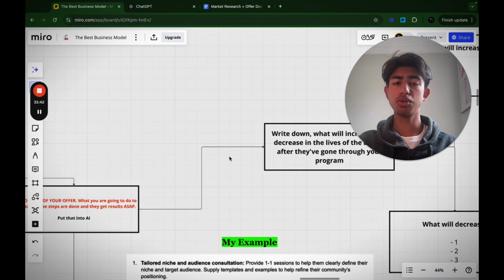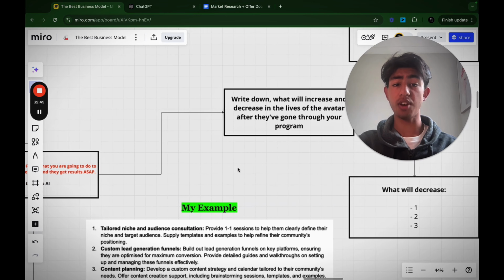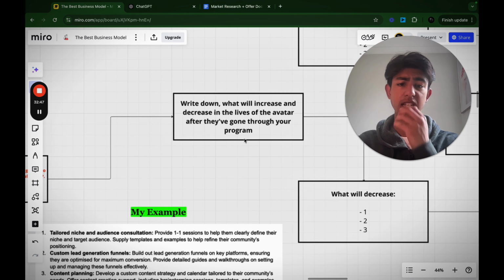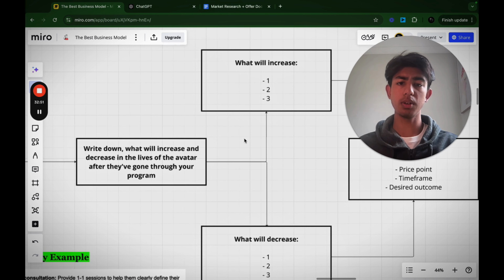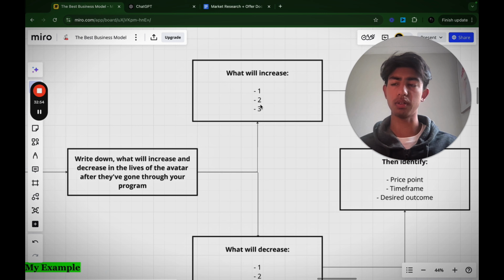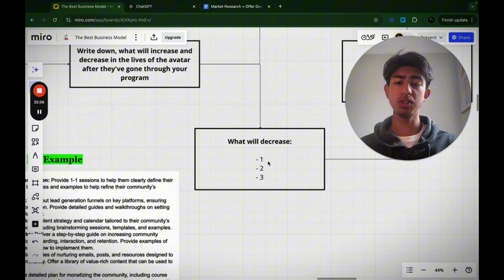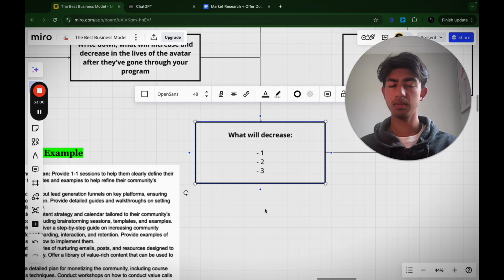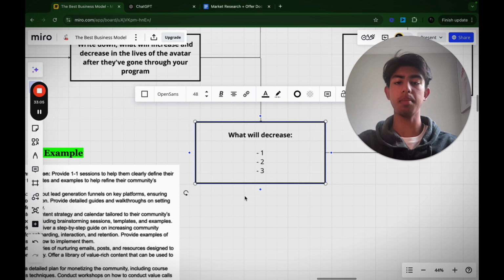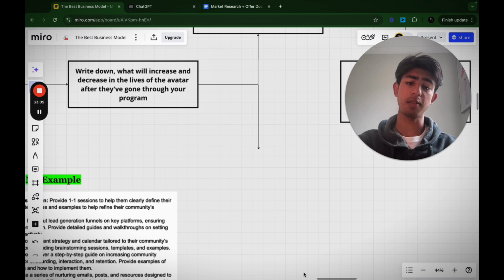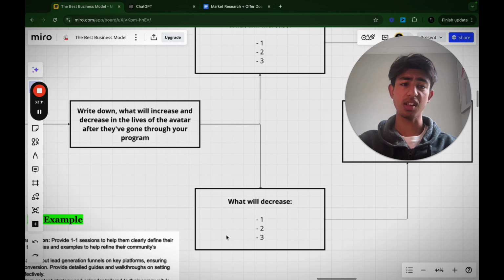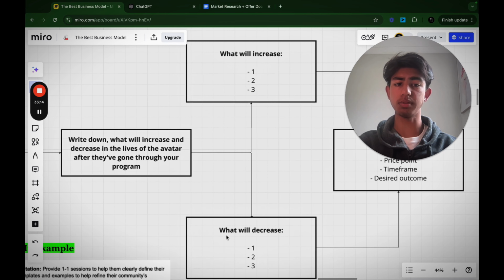Okay, now I want you to write down what will increase and decrease in the lives of the avatar after they've gone through your program. An example of what will increase is their recurring revenue, their freedom, the time they have. What will decrease? Churn rates, anxiety. What else would decrease? You can go ahead and brainstorm this. This is so simple, right? Because once you understand what will increase and decrease, you can use this in your sales calls to leverage. It is so simple to use this in your sales call.